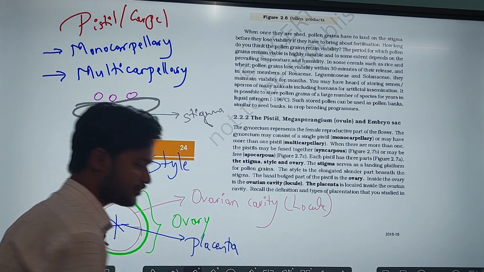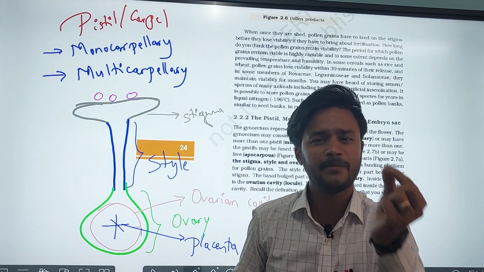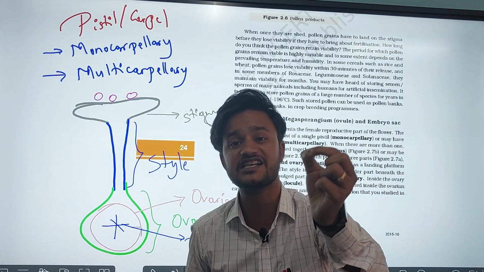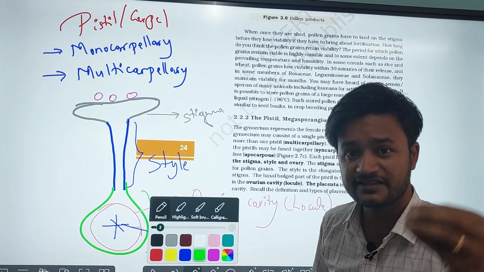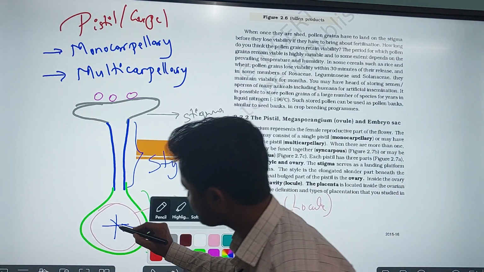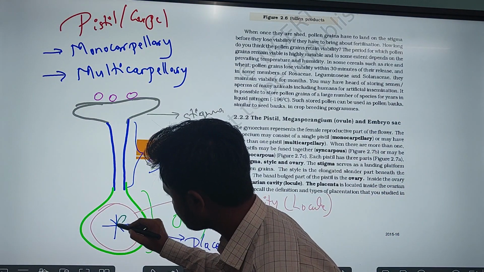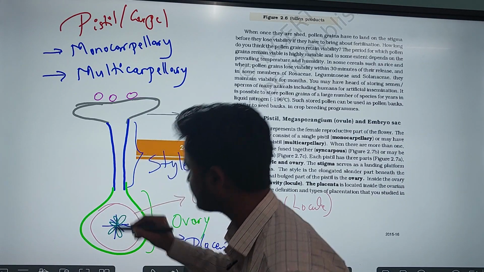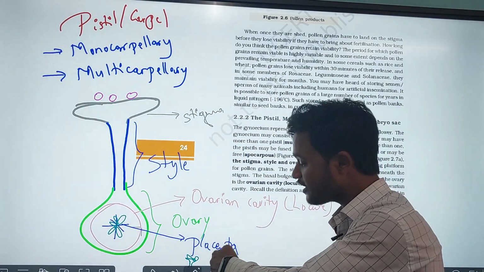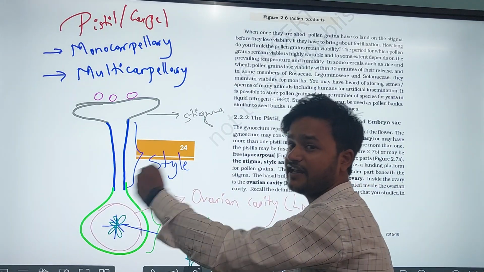In that placenta, many small structures, the megasporangia, are attached. Another name for the megasporangium is the ovule. The ovules are attached to the placenta, the cushion-like structure inside the ovarian cavity.